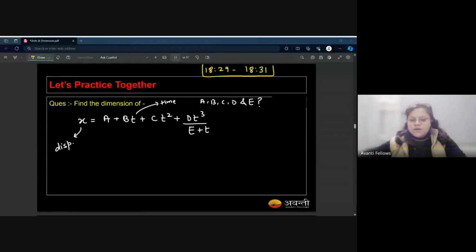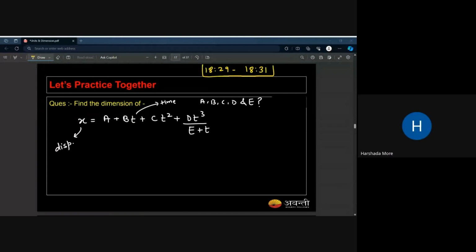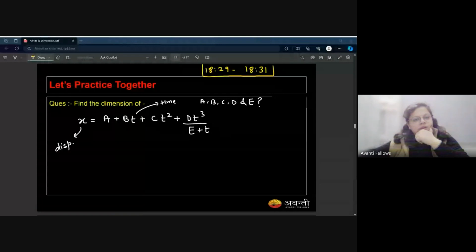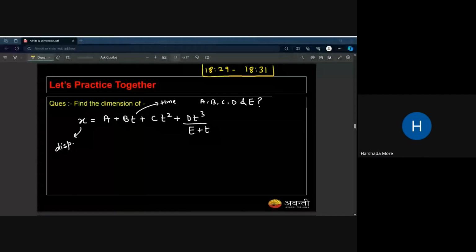Dimension of A is M0 L1 T0. Very nice. Dimension of B is M0 L1 T raised to minus 1. Dimension of C is M0 L1 T raised to minus 2. Dimension of D is M0 L2 T raised to minus 4.